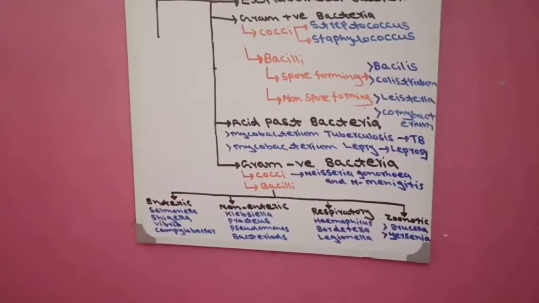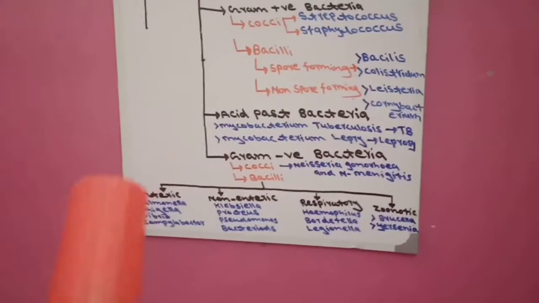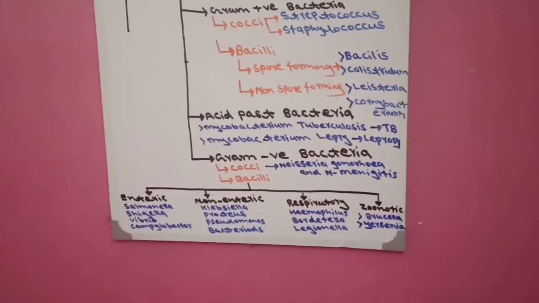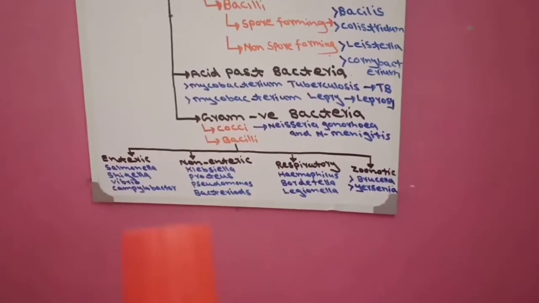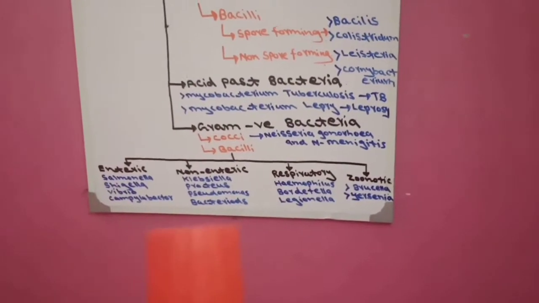Mainly the enteric group causes diarrhea. Second, because why? Because it is present in the intestine. The second group is non-enteric, which are not present in the intestine. In the non-enteric group, the bacteria are Klebsiella, Proteus, Pseudomonas, Bacteroides.